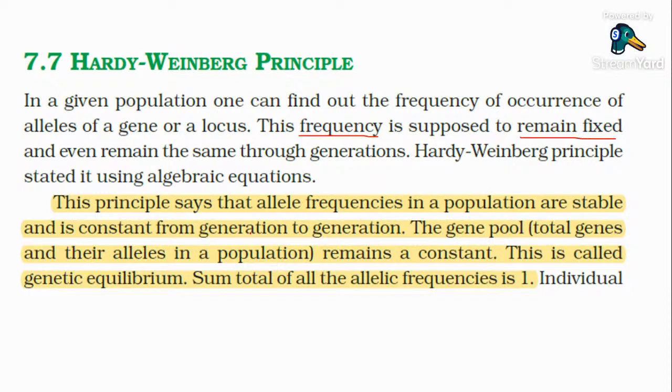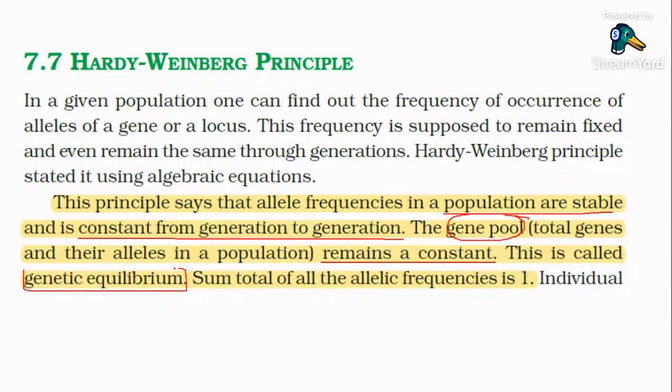According to the Hardy-Weinberg principle, the allelic frequencies in a population are stable and constant from one generation to the other. That is, the gene pool, or the total genes and their alleles in a population, remains constant. This is referred to as genetic equilibrium.